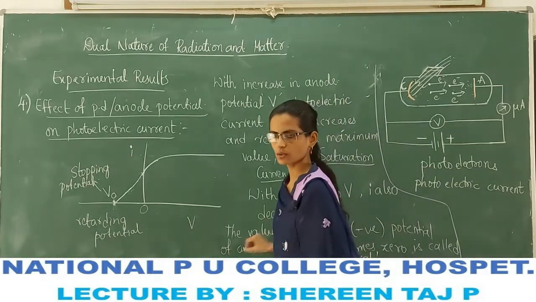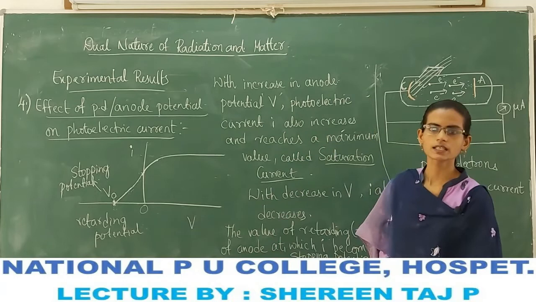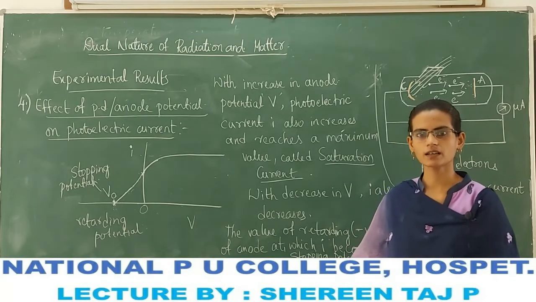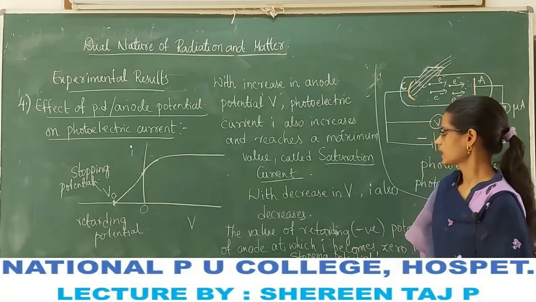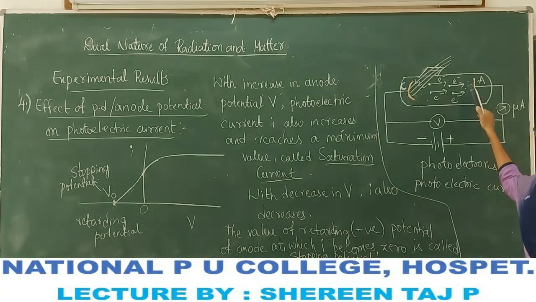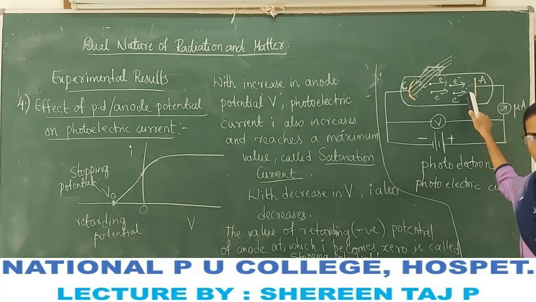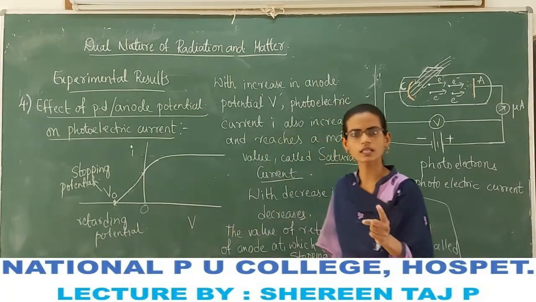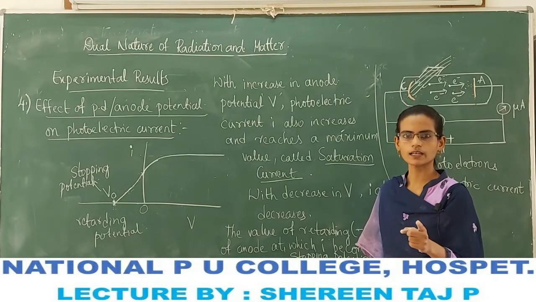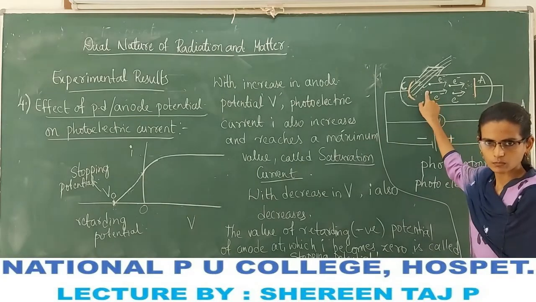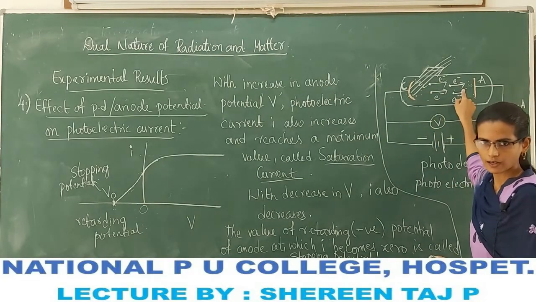So this stopping potential is important in the measure of the maximum kinetic energy of the photoelectrons, because we see here that if the anode potential is made negative, the current starts decreasing. Even though anode potential is made negative, immediately it does not become 0, because there are some more energetic photoelectrons which constitute the current, more energetic photoelectrons which reach the anode.